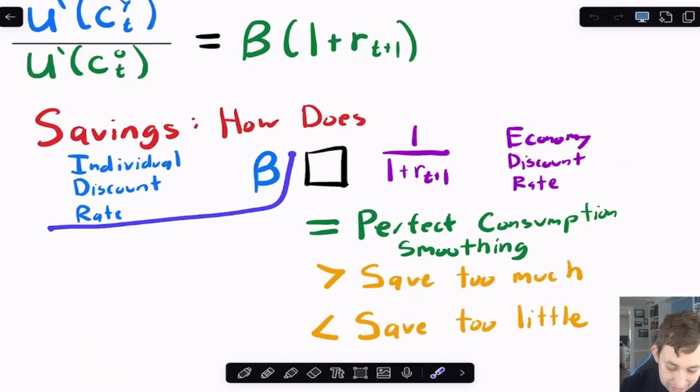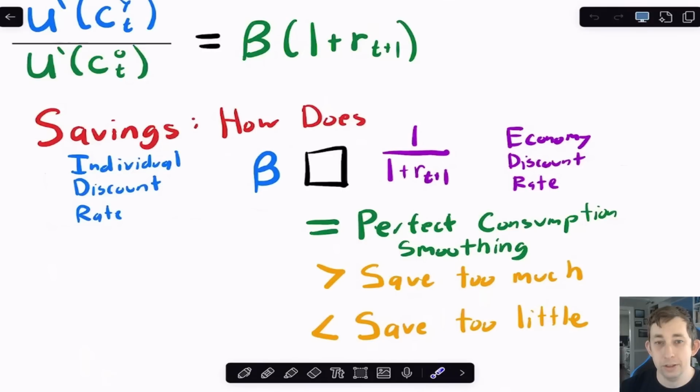If Bill has a higher discount rate than the economy discount rate, that means Bill is almost too patient relative to the economy, and so he's going to save too much for tomorrow today. Now, if he's not as patient as the economy discount rate, then he's going to save too little. He's going to consume too much today.